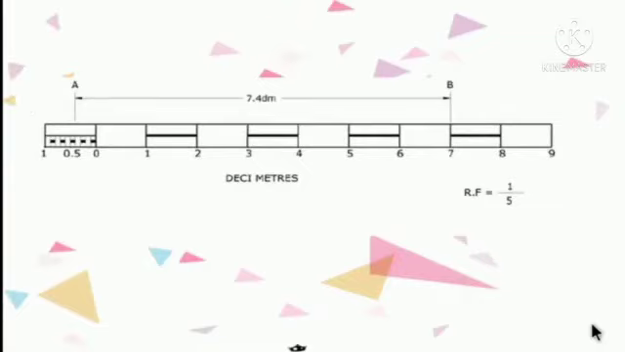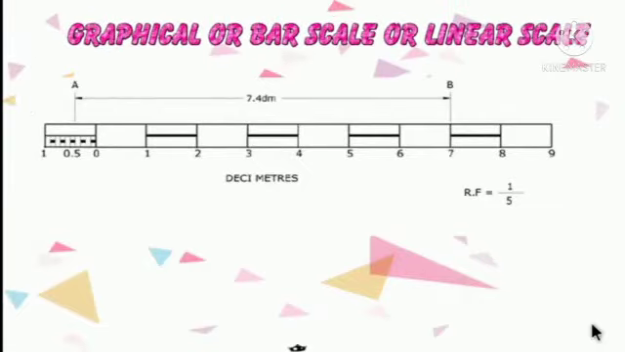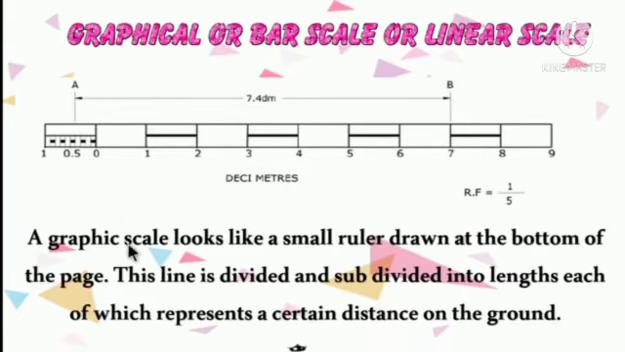The third type of representation is the graphical or bar scale or linear scale. A graphic scale looks like a small ruler drawn at the bottom of the page. This line is divided and subdivided into lengths, each of which represents a certain distance on the ground. So it is like a graph.